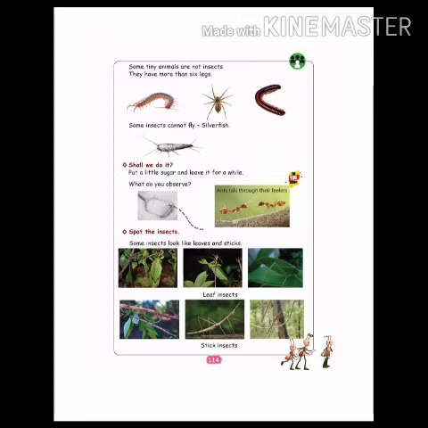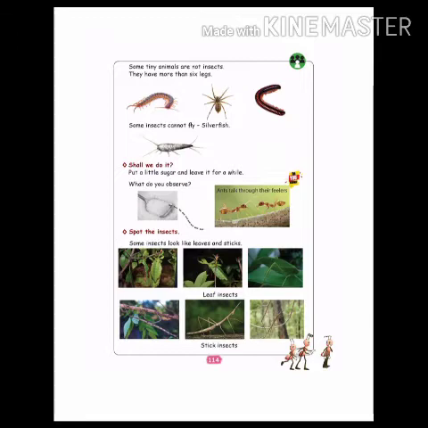Shall we do it? Put a little sugar and leave it for a while. You take a little sugar in a spoon and keep it in the kitchen. After 5 minutes or 10 minutes, what you will observe, many ants will come to the sugar because the ant likes sugar. Then in the green color box, 2 ants are seen there. What is given there? Ants talk through their feelers. Look at the feelers.